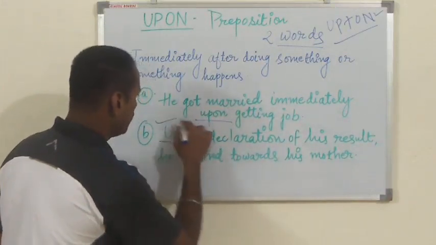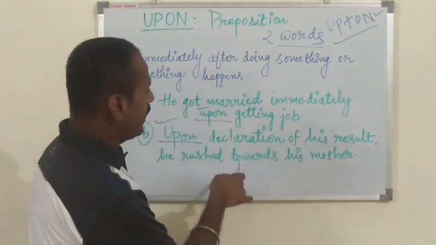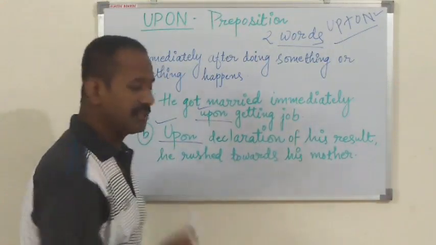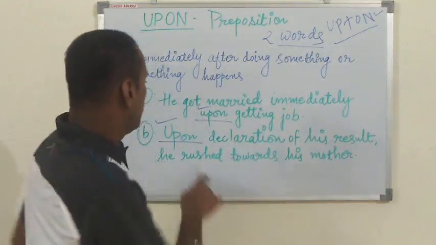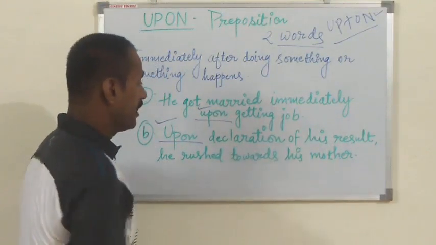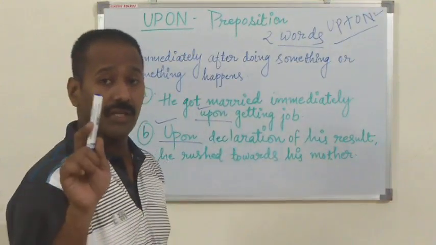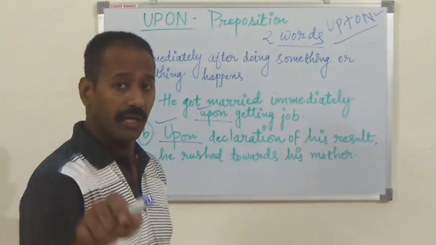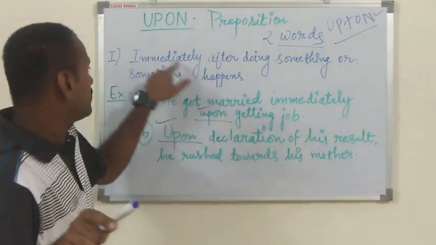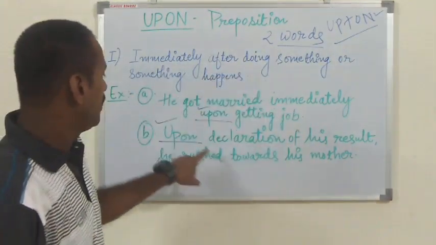Example next. Upon declaration of his result, he rushed towards his mother. Just after the declaration of the result, immediately, result declare होने के तुरंत बाद, something happens immediately after doing something.